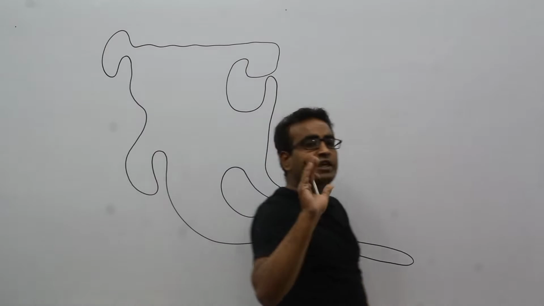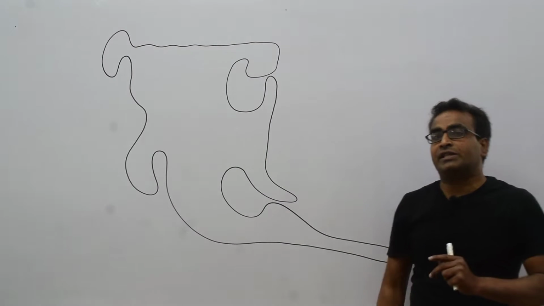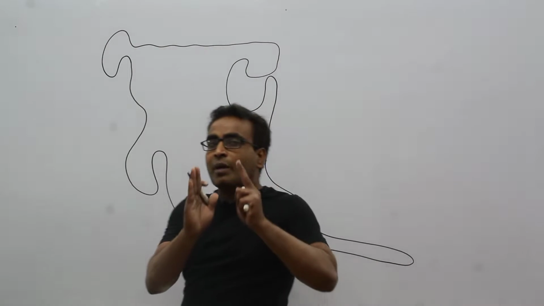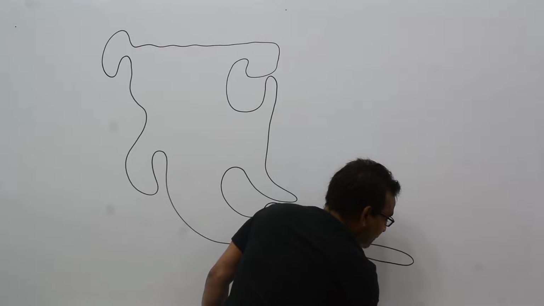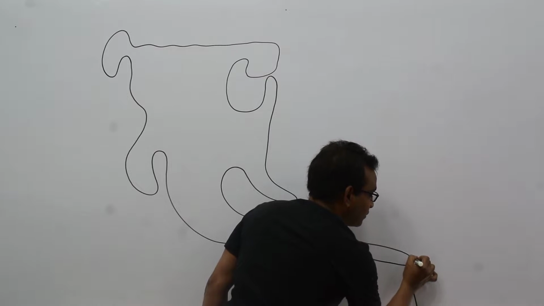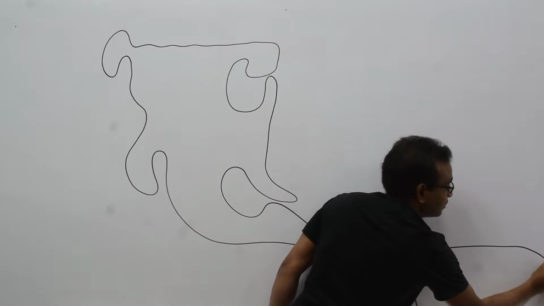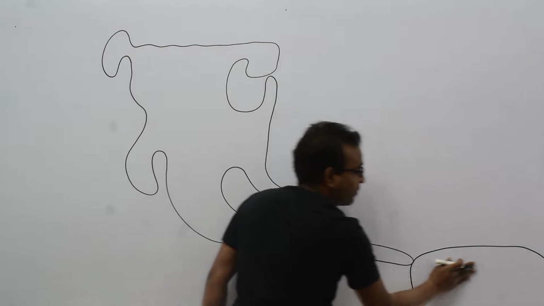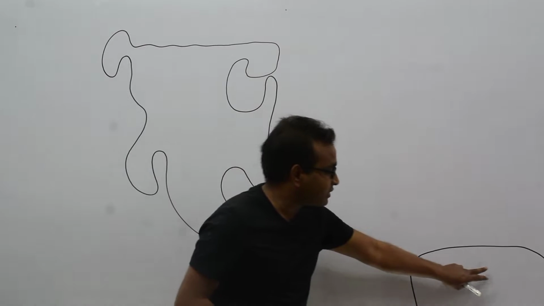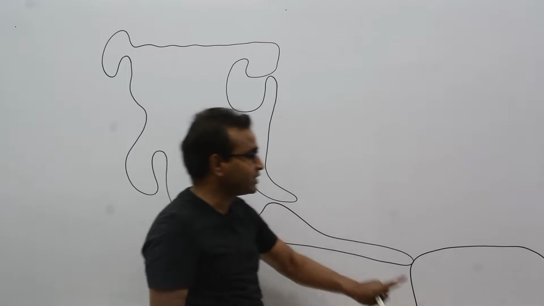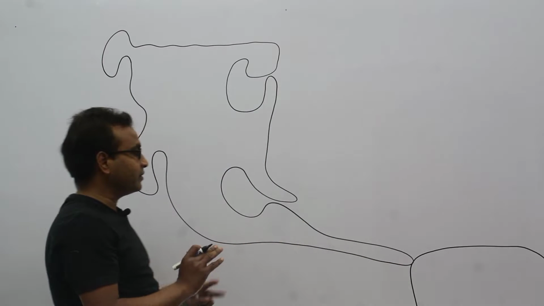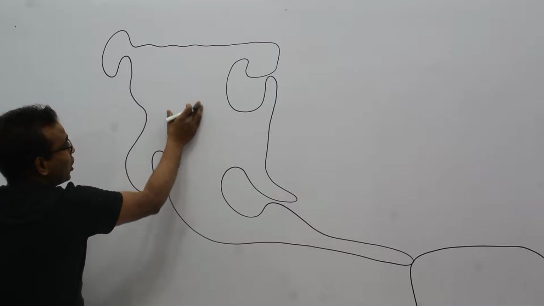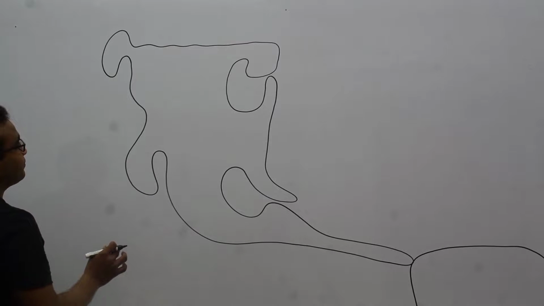North America continent directly touches the South America continent. I am going to draw the upper part of South America continent. This is South America continent. This is the upper portion of South America continent. This is North America continent.